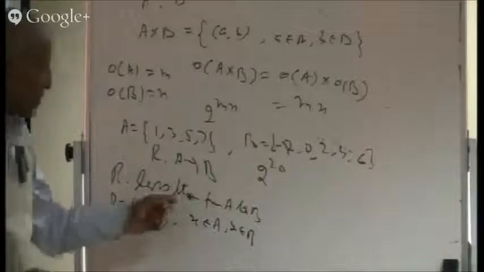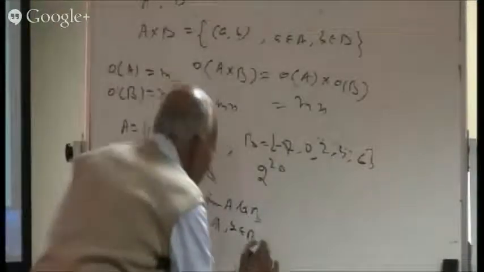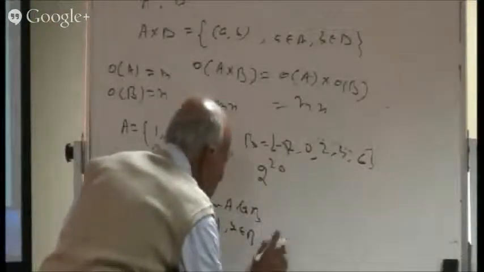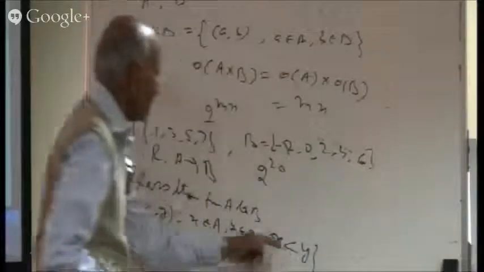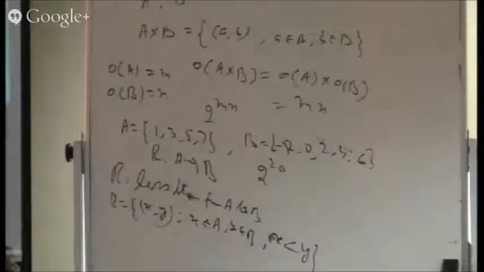Now the main thing is less than. So that means x must be less than y. That is the main thing. This relation is less than from A to B. So I have put this relation in the builder form. So here is that builder form.